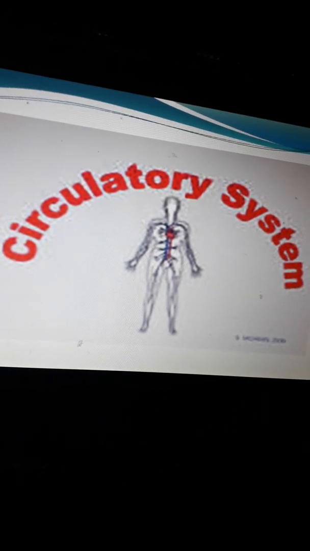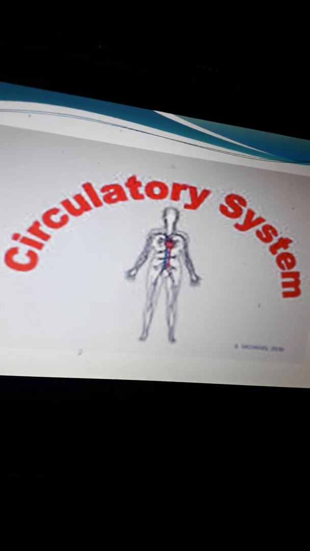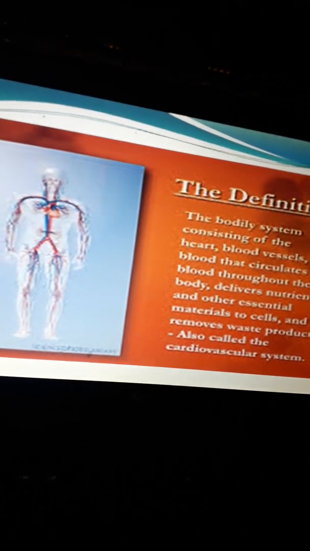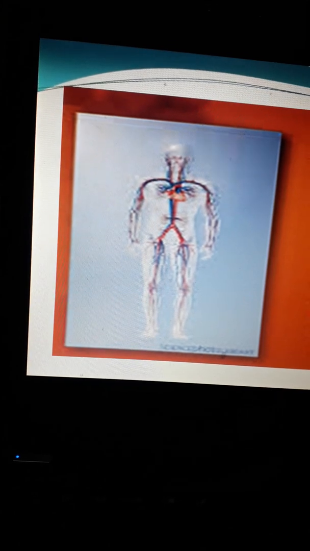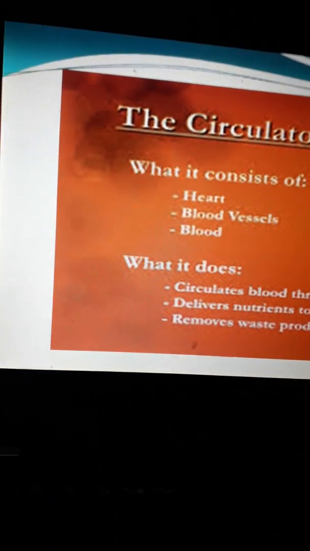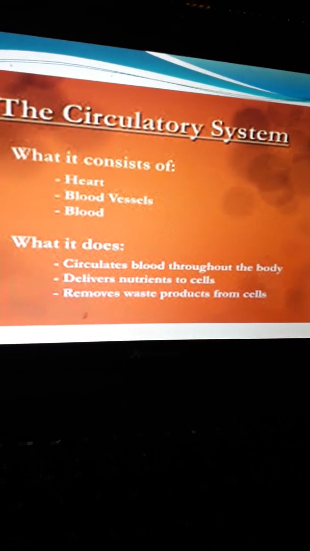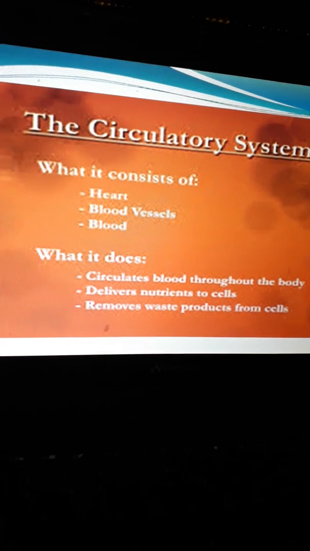Now let's proceed to our next topic, that is the circulatory system. Now students, what is a circulatory system? We can see that the organ system that helps in circulation of blood in the body is called a circulatory system. Now what does a circulatory system consist of? It consists of the heart, blood vessels and blood.